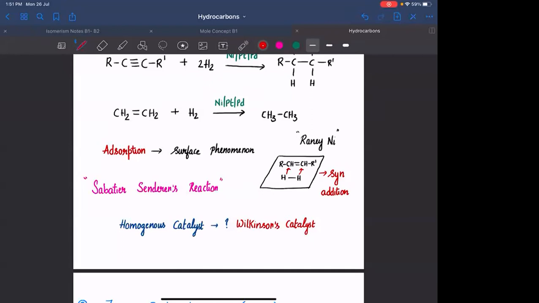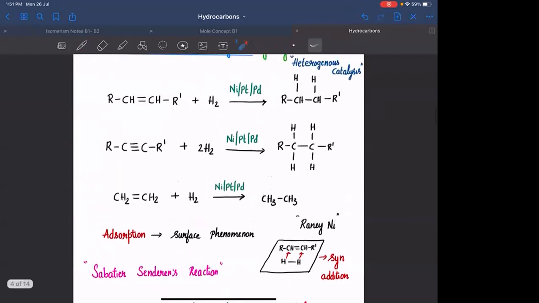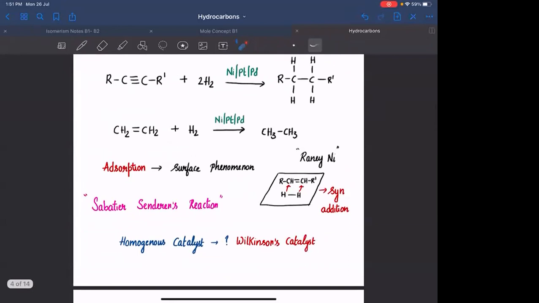Wilkinson's catalyst, its formula and the analysis of its structure, we will see in the chapter of coordination compounds. For now, remember that the homogeneous catalyst for hydrogenation is Wilkinson's catalyst.